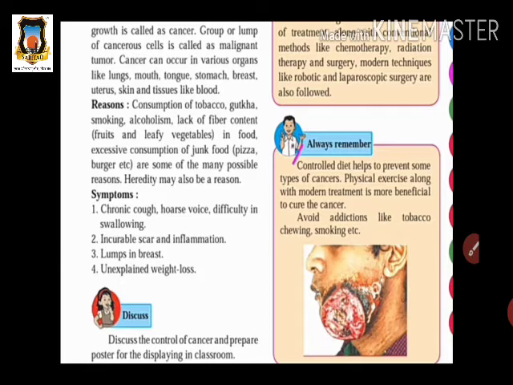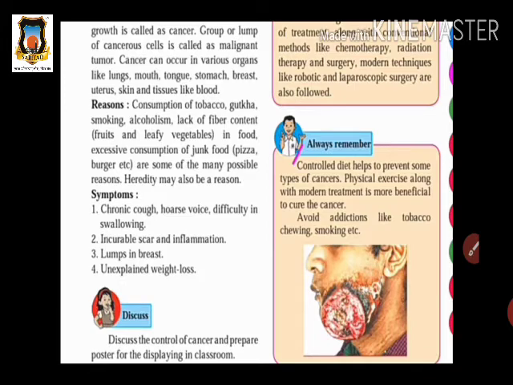Here we have some activities in your textbook: discuss the control of cancer and prepare a poster for display in the classroom. So it is the activity you should do. Here you discuss how we should control the cancer disease, and prepare posters for awareness among human beings. You also prepare posters which give information related to cancer. These posters we also display in our classroom.